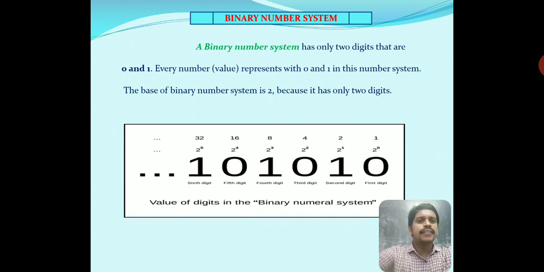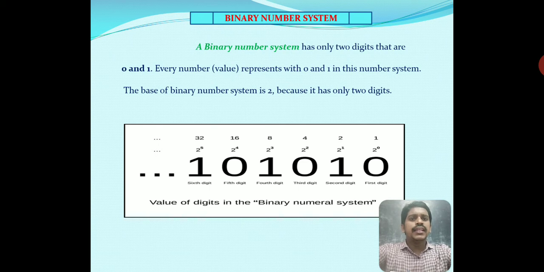Now, the second number system. The binary number system has only 2 digits, 0 and 1. Every value is represented with 0 and 1 in this number system. The base of the binary number system is 2 because it has only 2 digits, either 0 or 1.